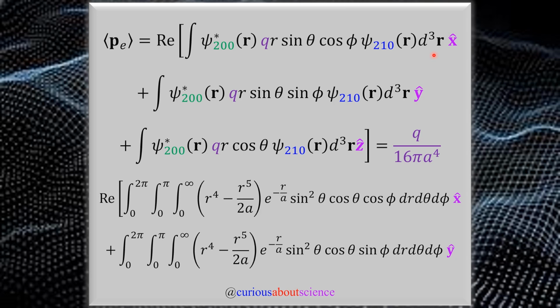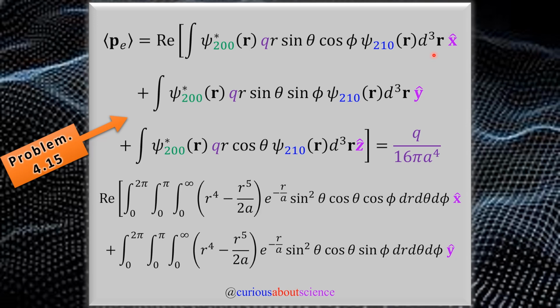This is where the PDF will have all the tedious work behind it, so look at that if you want more answers. But understand that psi 200 and psi 210 were found in problem 4.15 a long time ago. So go check those out. It is in the PDF though, so be aware.